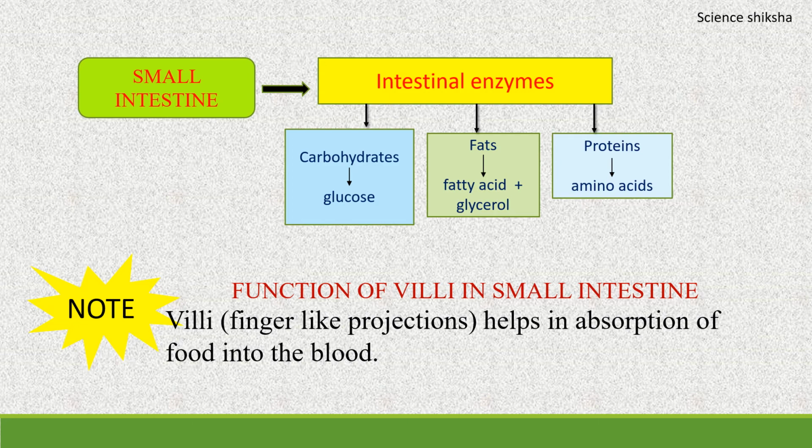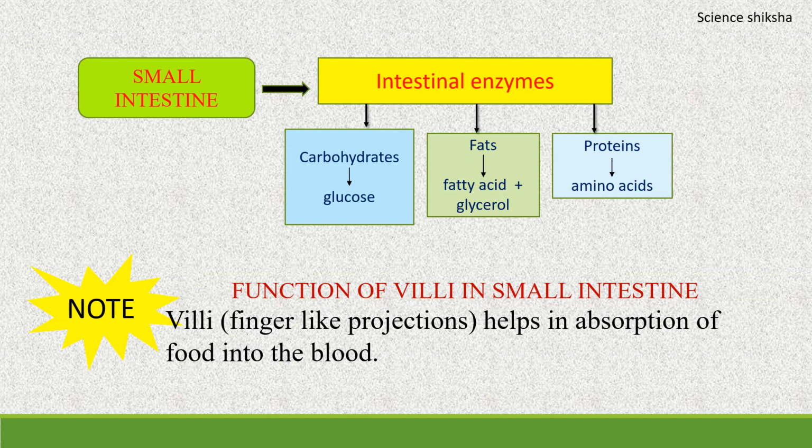Now the small intestine has finger-like projections known as the villi. In the above part we have discussed the digestion part. Now here comes the absorption part. In absorption, the finger-like projections known as the villi help in the absorption of the food into the blood.